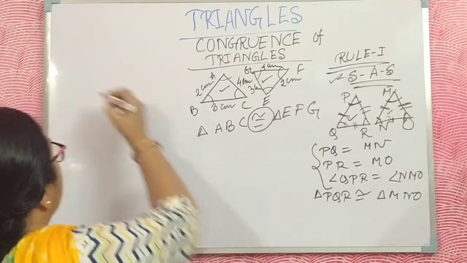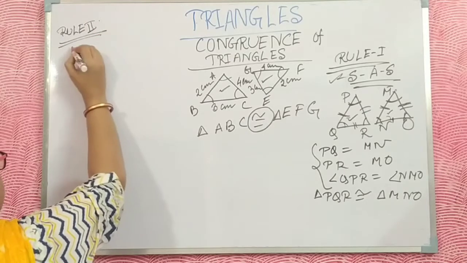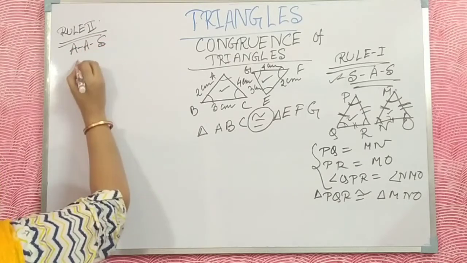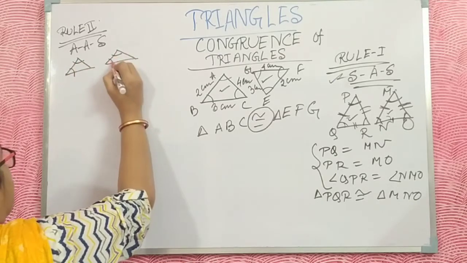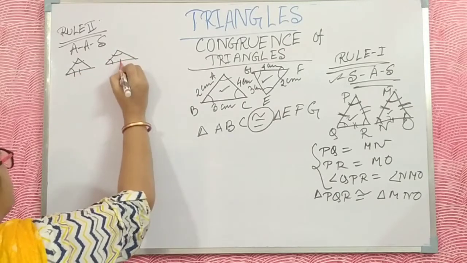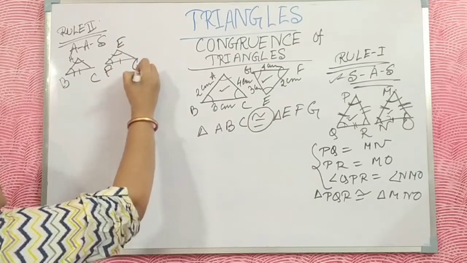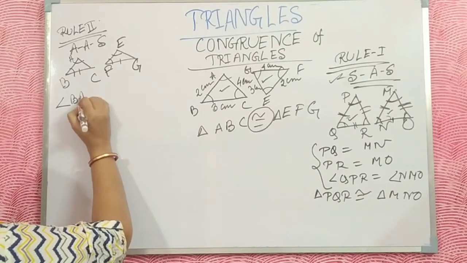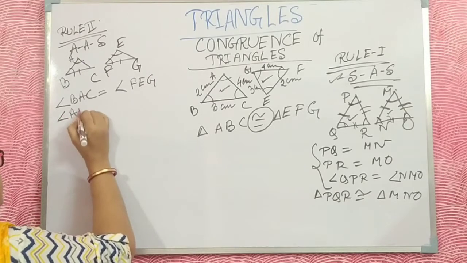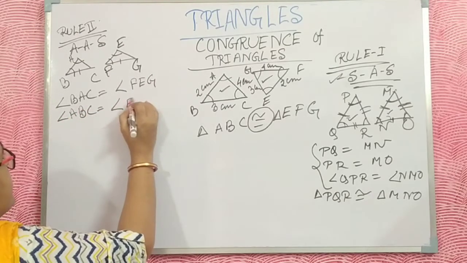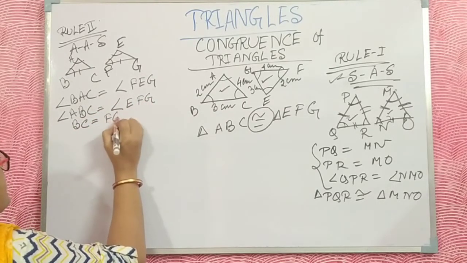Now I discuss the second rule, rule 2. This is the angle, angle, side rule. If two triangles have two angles equal and one side equal, then we say they are congruent. For example, angle BAC equals angle FEG, angle ABC equals angle EFG, and any one side, BC, is equal to FG.